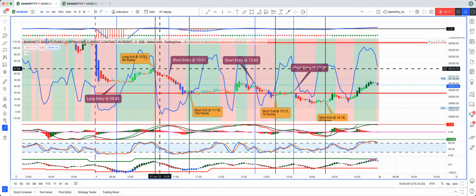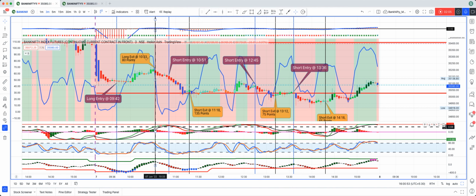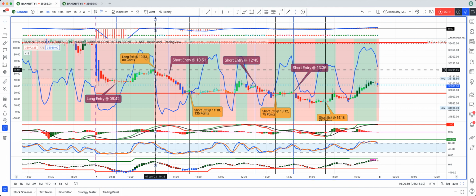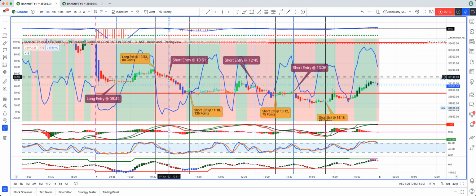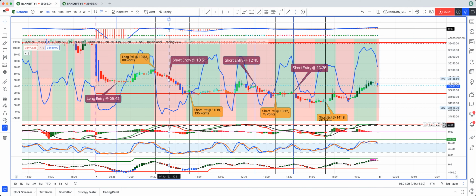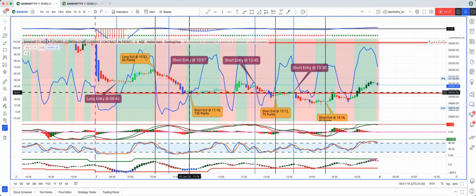After that, I could have entered a short trade over here, but since NMACD was still in the green zone, in green color, and it was above the trigger line, I didn't initiate a short trade at that time. Instead, I waited till 1051 to initiate a short trade when NMACD was crossing the trigger line, and at the same time, I knew that the POC would be my target.